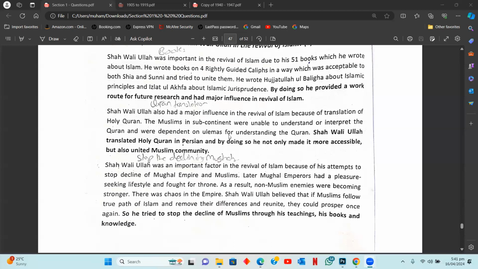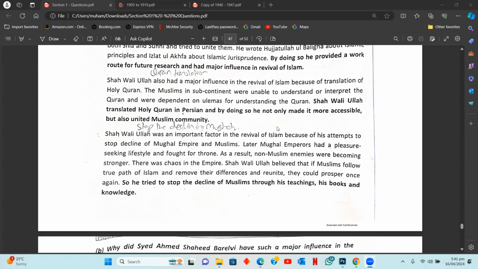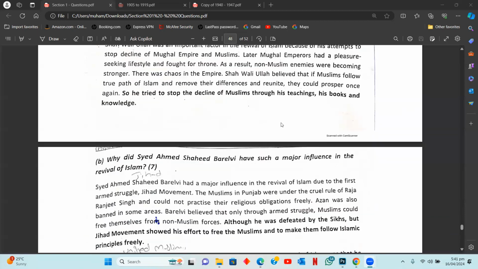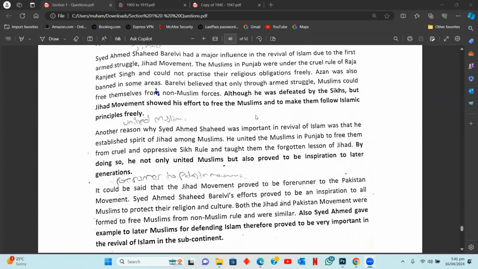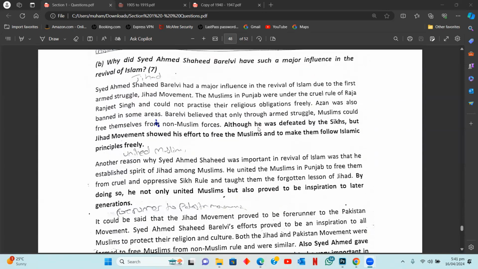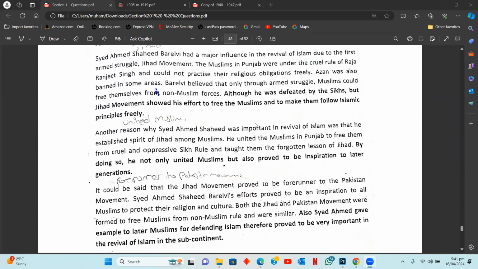Now, you'll transition by writing a statement that there were other religious scholars as well who had a great influence. For example, Sayyid Ahmad Shahid Barelvi. Now, you see, you can pick up any two reasons, any two factors from Sayyid Ahmad Barelvi now. For example, the first one, his jihad movement, right?